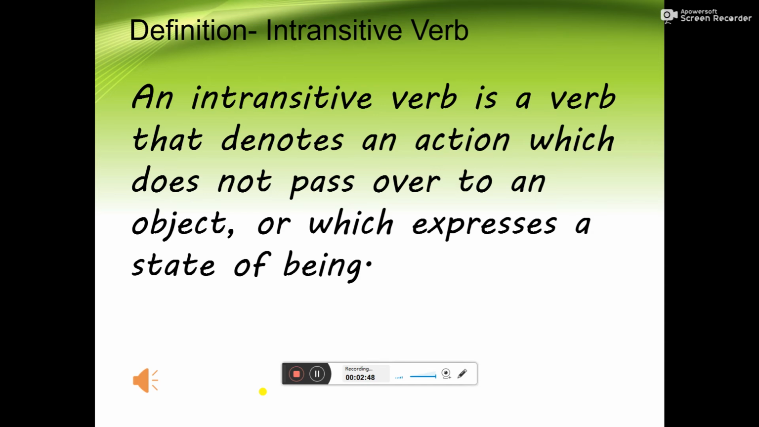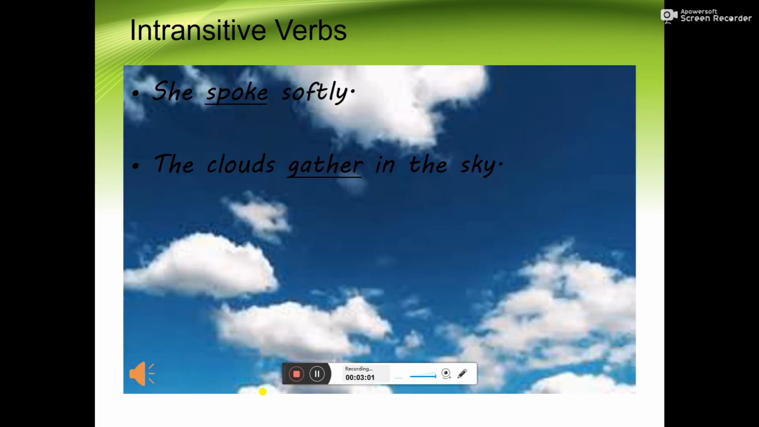An intransitive verb is a verb that denotes an action which does not pass over to an object or which expresses a state of being. Let us look at few more examples of intransitive verbs. She spoke softly. Here, the action is not passed on the object, so spoke is an intransitive verb. The clouds gather in the sky. Here also the action is not passed on any object, so gather is an intransitive verb.